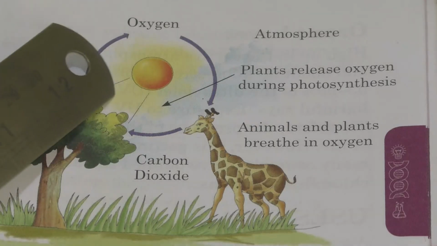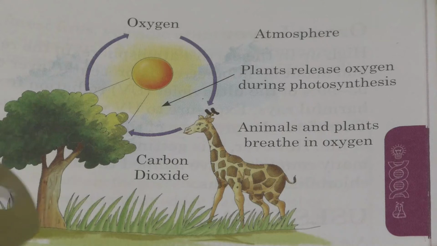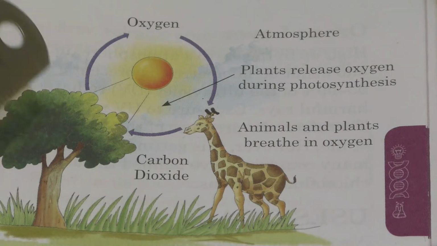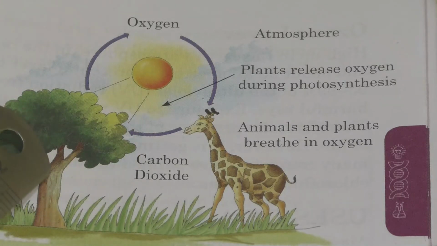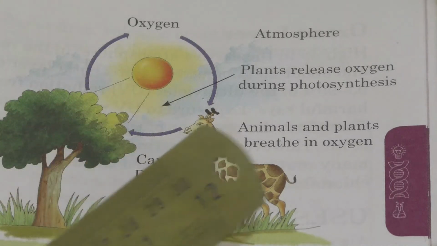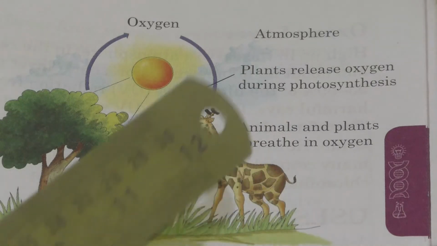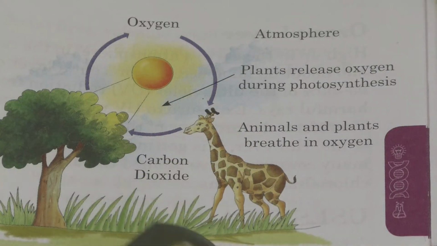By the presence of sunlight, it is preparing its food, that is photosynthesis, so oxygen will be released, and this oxygen is utilized by the animals staying here.